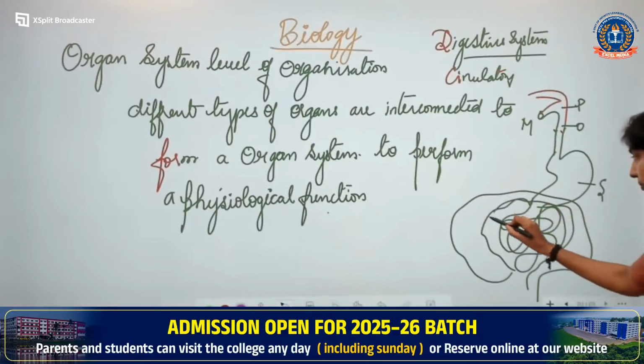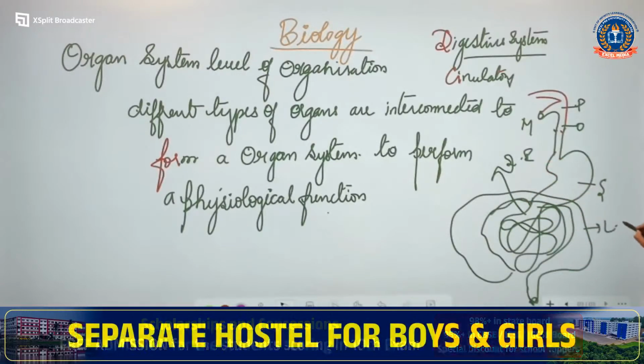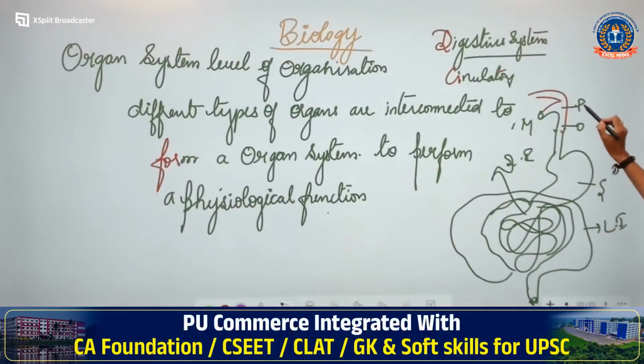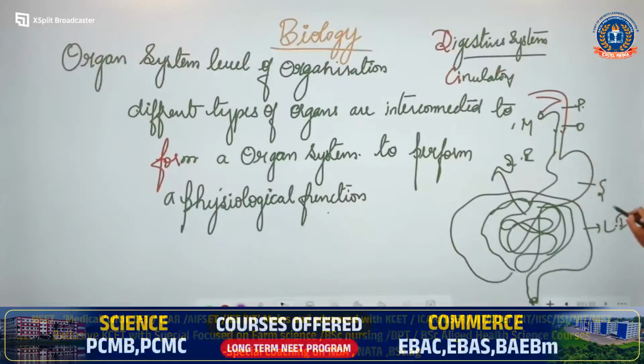Yes, there will be a large intestine. This is small intestine and then large intestine. So, there are how many organs? Different organs. One, mouth is one organ, pharynx is one more organ, esophagus is one more organ, stomach, small intestine, large intestine. So, can we say different organs are interconnected?